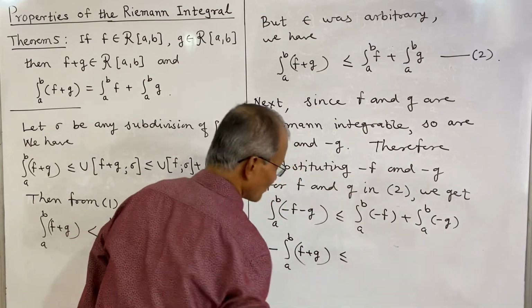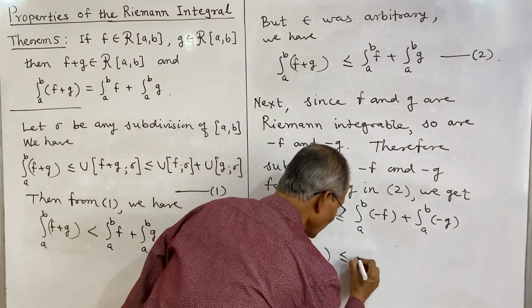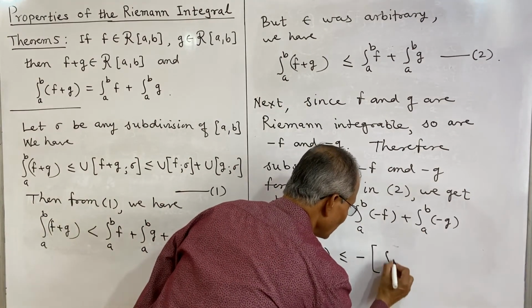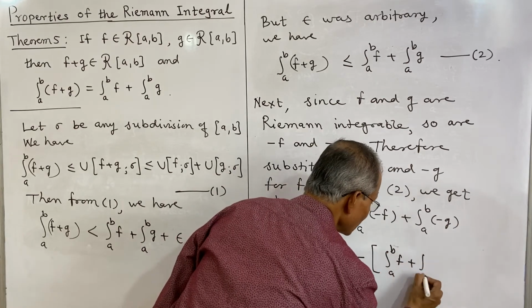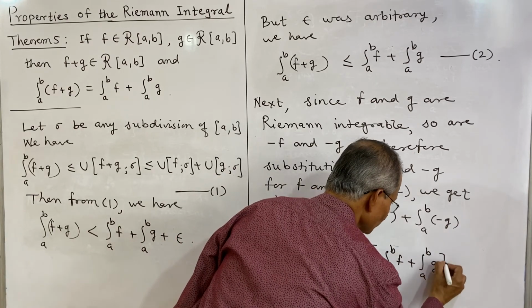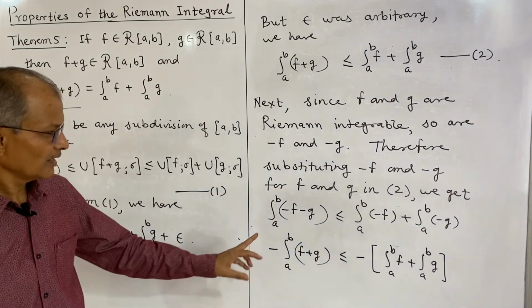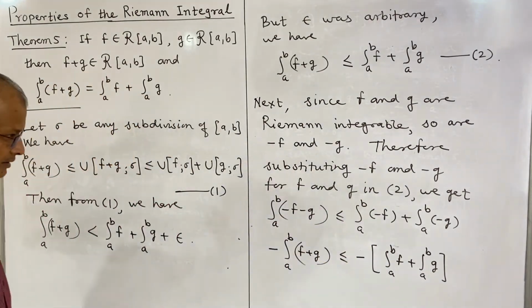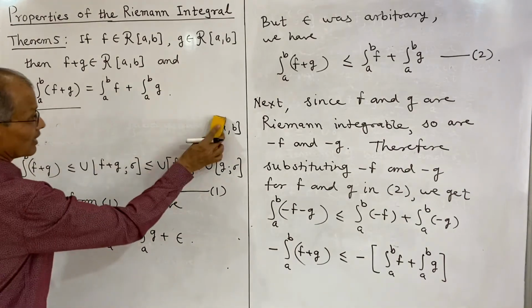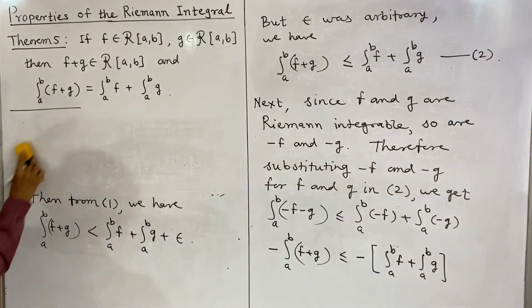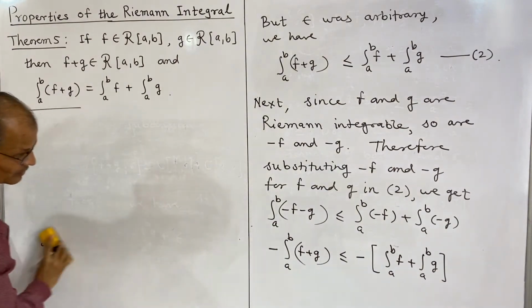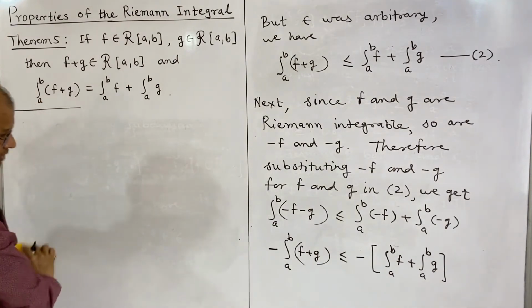This is less than or equal to, and here both negative signs we can take outside, and this can be written as integral a to b of f plus integral a to b of g. See, the negative signs we have taken outside. This is by theorem 4.